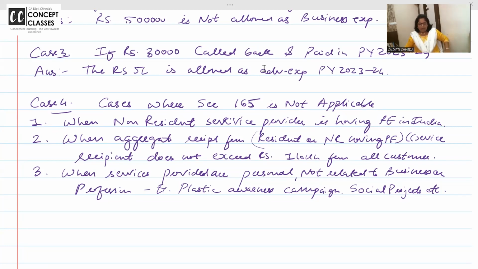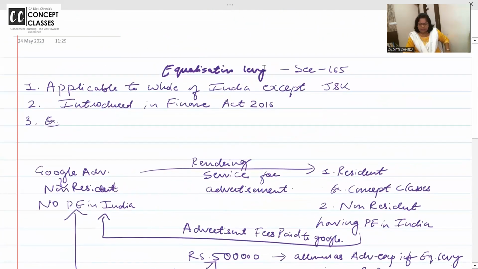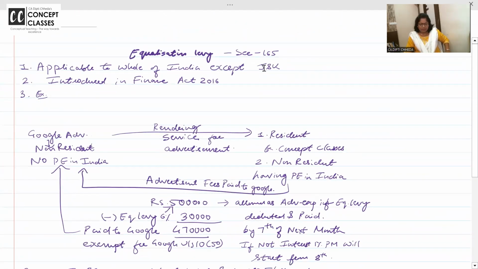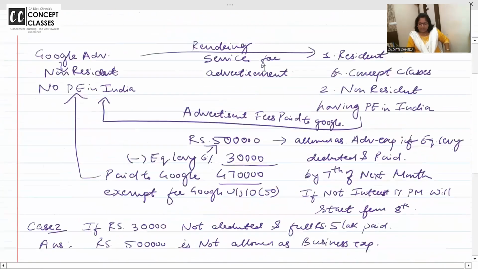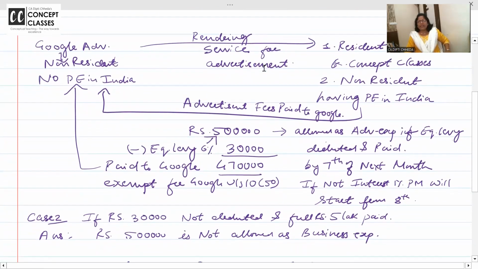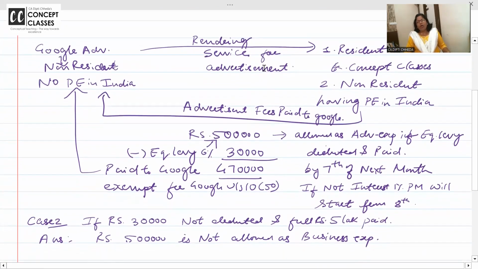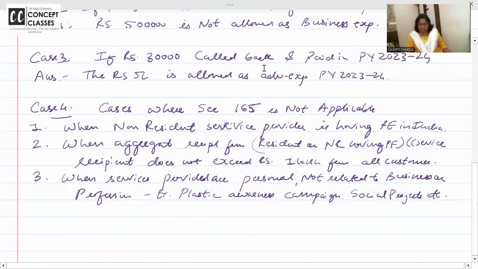Ask me some doubts if you have, or is it all clear? Is it very easy and all clear also? Who is giving service to whom? Who will deduct the TDS? Resident or non-resident having PE.